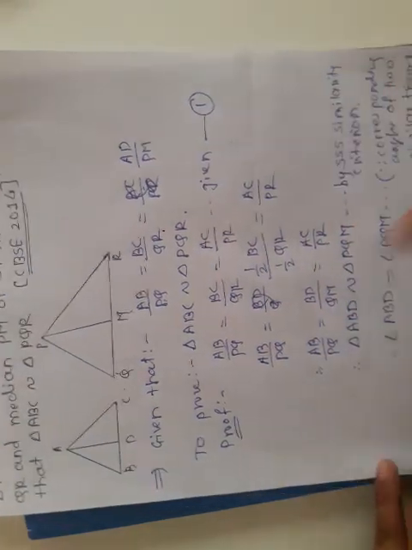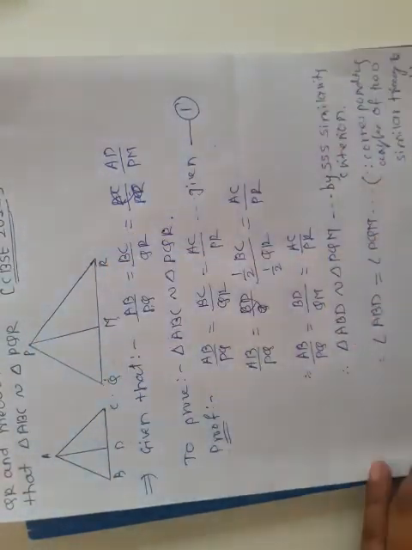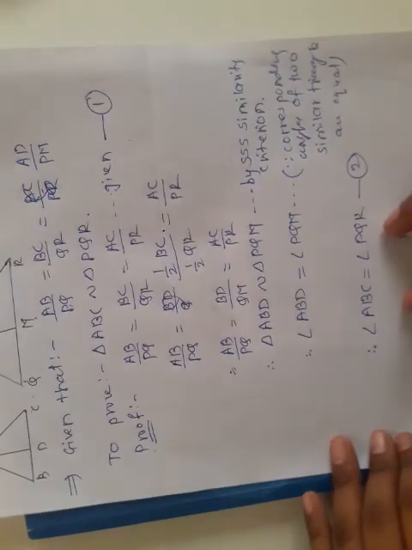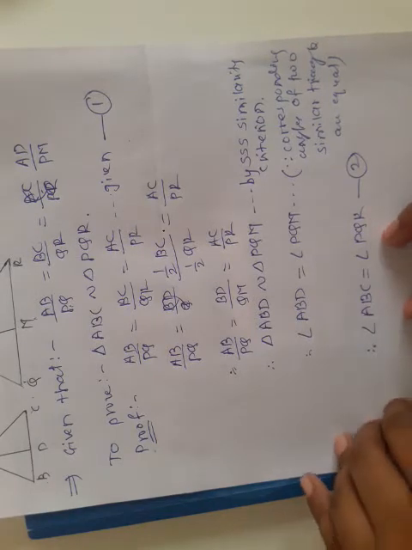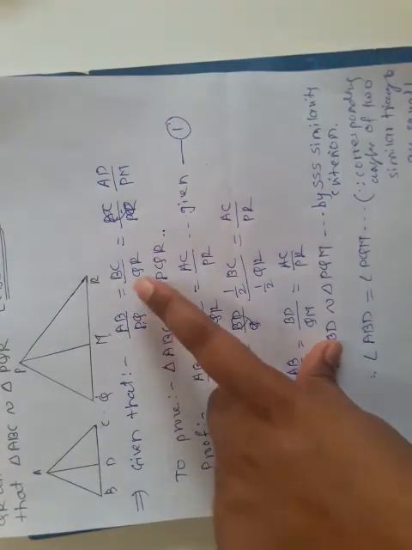So from this equation, AB upon PQ is equal to BC upon QR is given to us. These two ratios are equal, and one angle is equal. From equation 2 we can say that one pair of angles is equal and two pairs of corresponding sides are proportional, and from these we can say that our two triangles are similar.